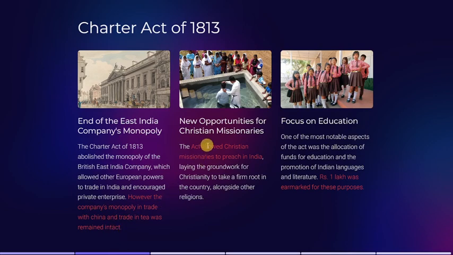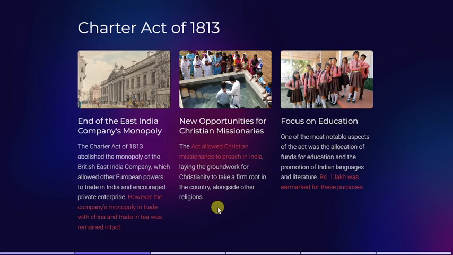The second point is new opportunities for Christian missionaries. Christian missionaries were allowed to start preaching their religion in India. It laid the groundwork for Christianity to take firm root in India, because during this time the preaching of the Christian religion in India started on a very large scale.